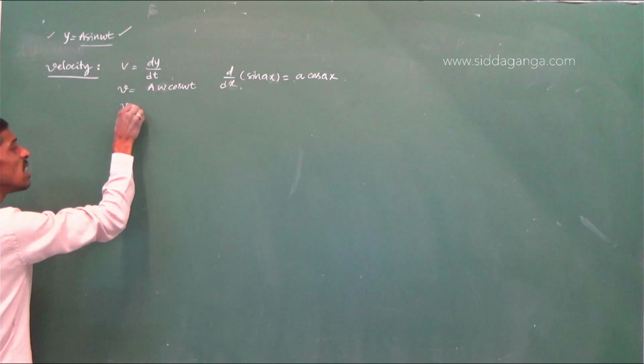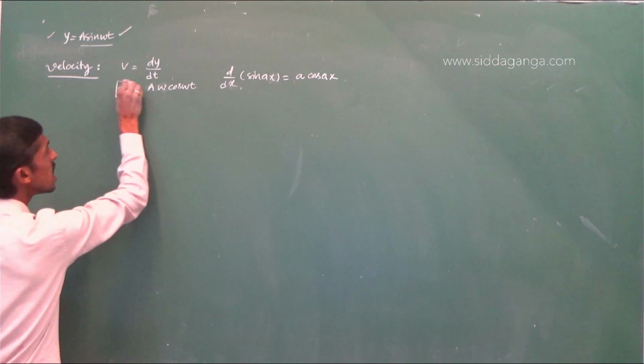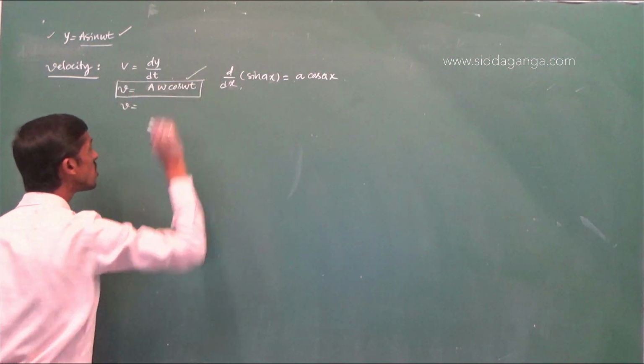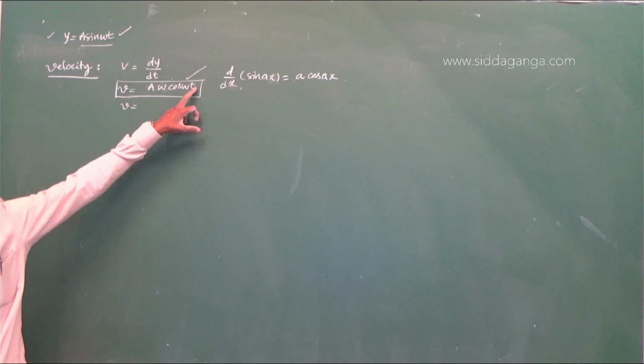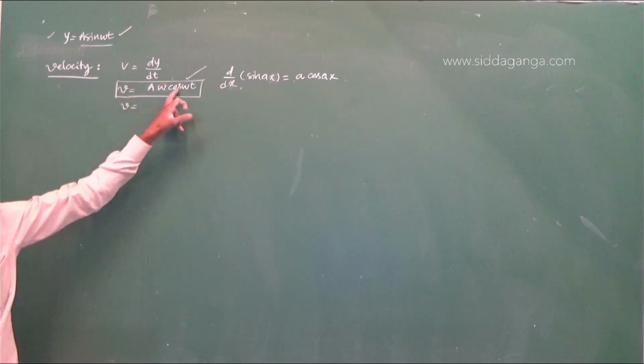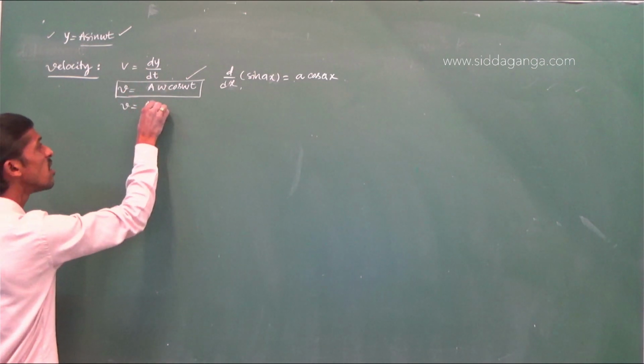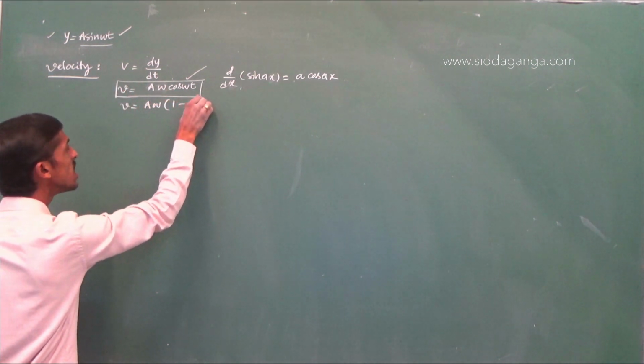So v is equal to a omega cos omega t. This is also an equation you can use if time is mentioned: at some time, what is the velocity. You can also write v is equal to a omega square root of 1 minus sin square omega t.